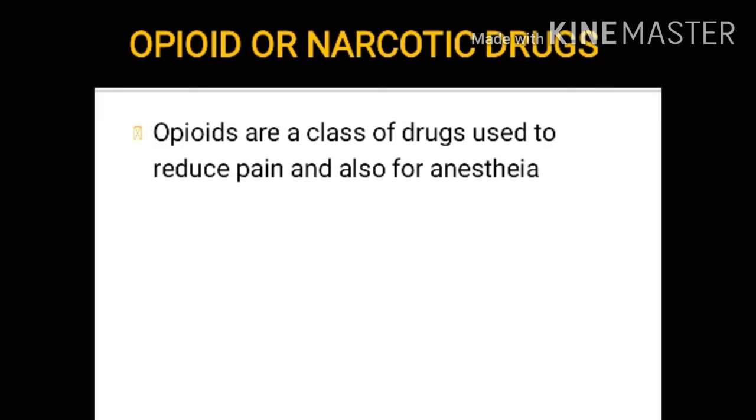Opioid or narcotic drugs. Opioids are a class of drugs used to reduce pain and also for anesthesia. They act as a painkiller and also as anesthesia to cause loss of some temporary sensation from the body.